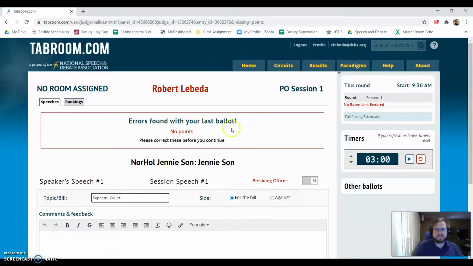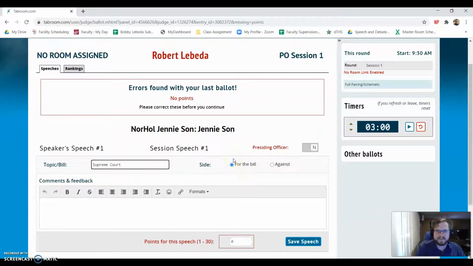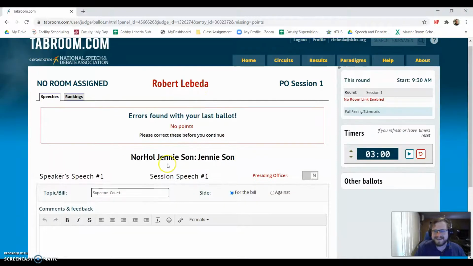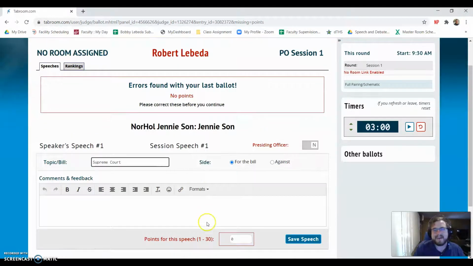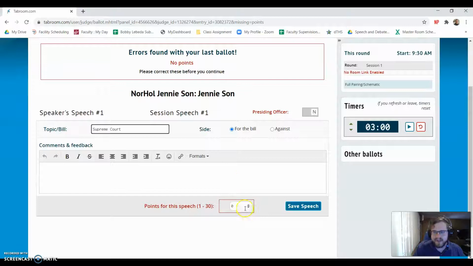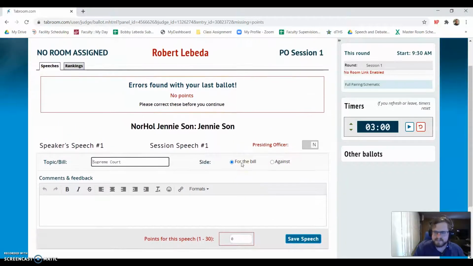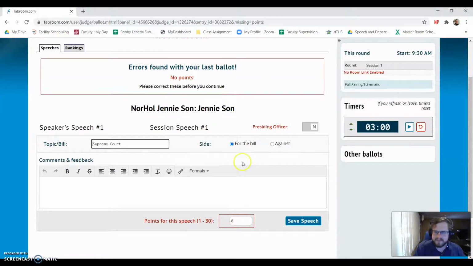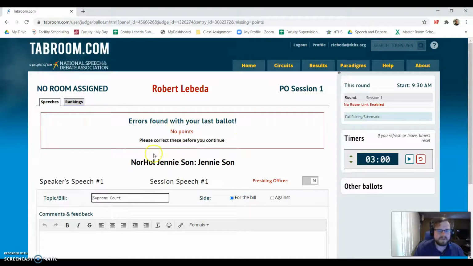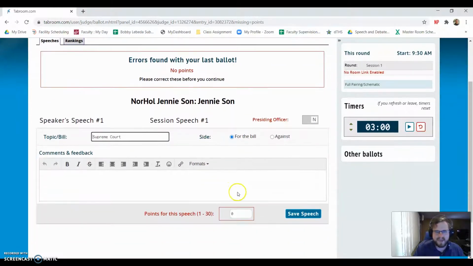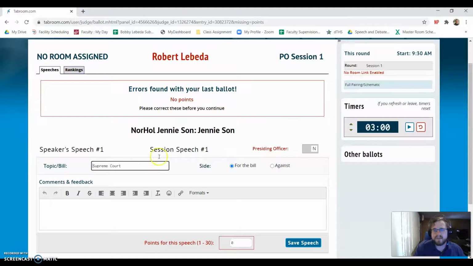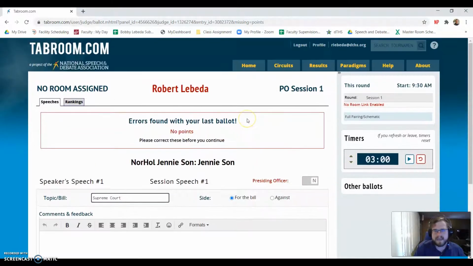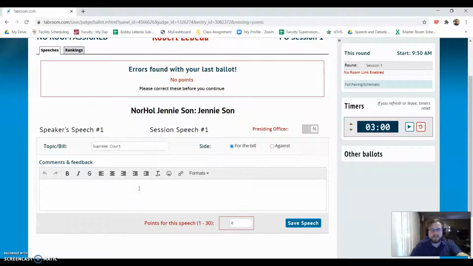And the good thing about Tabroom is, let's just say errors were found. That's because I didn't finish writing comments, and because I didn't give speaker points. Don't worry. For Congress, this is going to be 1 out of 6, but for speech or debate, this would have the correct points. But don't worry too much about that. Let's just say I've written my comments. The good thing about being on Tabroom is you can go back and rewrite the comments and edit them later.